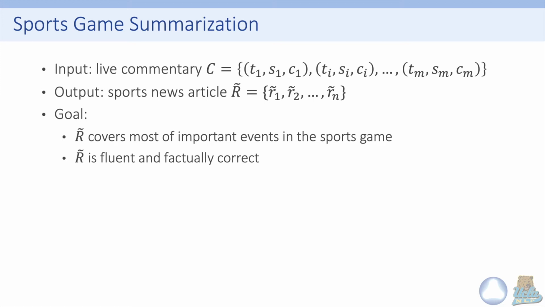So now we can define the sports game summarization task. For the sports game summarization task, the input is a live commentary document C, and the output is a sports news article R tilde. We hope that R tilde is fluent and can cover most of the important events in the sports game. And also, we hope that all the events described by R tilde are factually correct.